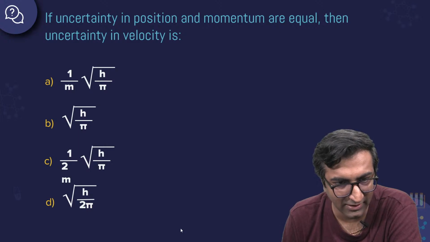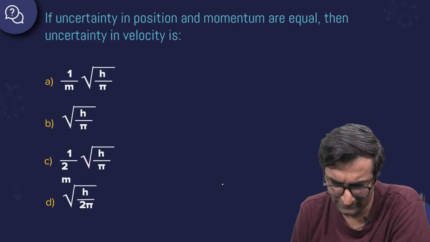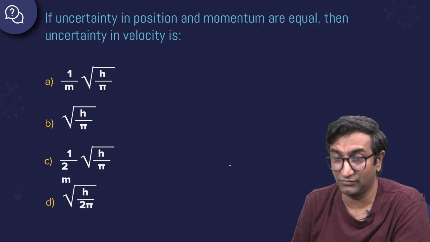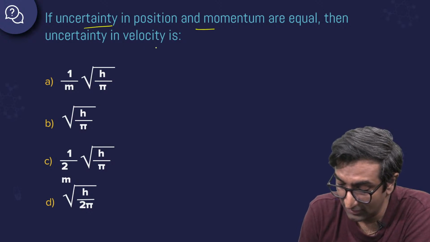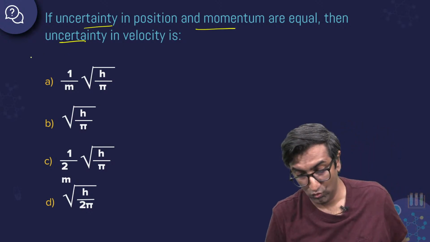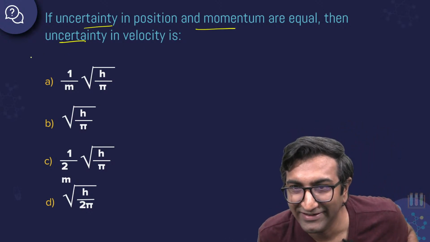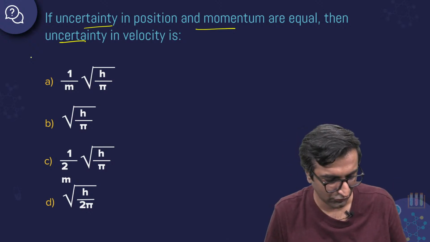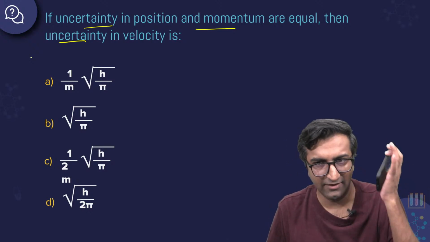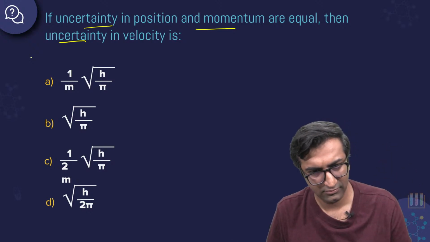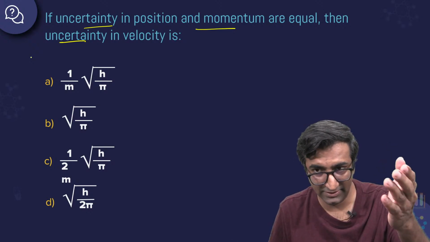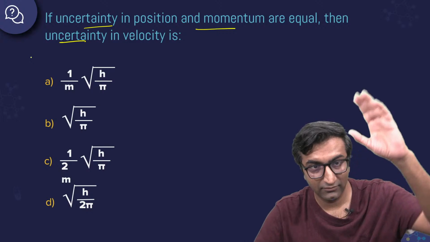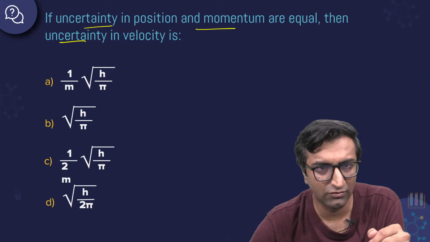One more question. Divyanka, Rashmita, good job, lovely, lovely. You're on fire. One more question, this one is fun. This is a nice question. I like it. If the uncertainty in position and momentum are equal, then what is the uncertainty in velocity? I'll give you a minute to do this one. Again, timer 90 seconds, a minute and a half. Pranav, any doubts you have, go to that link. I'll show you right now actually.